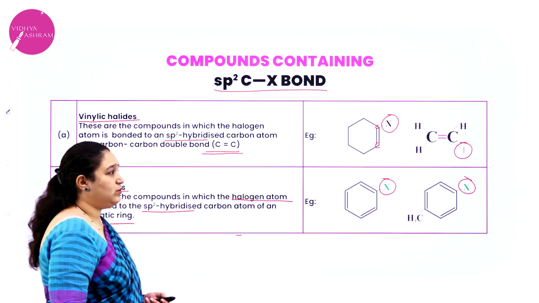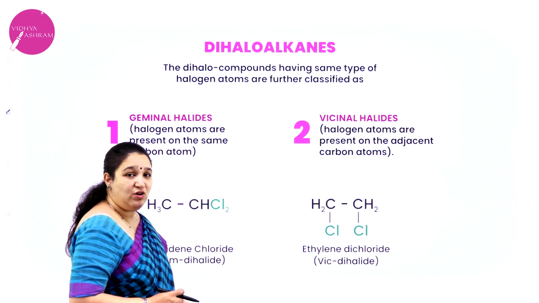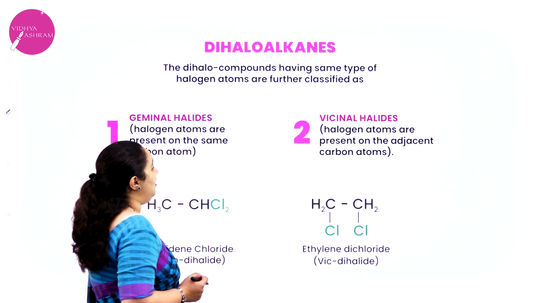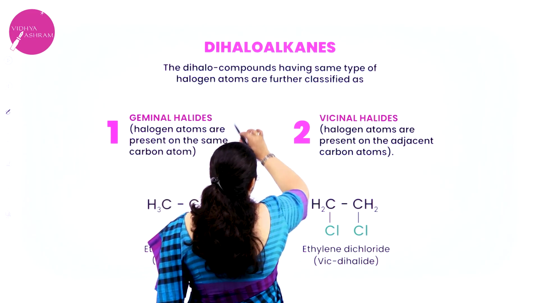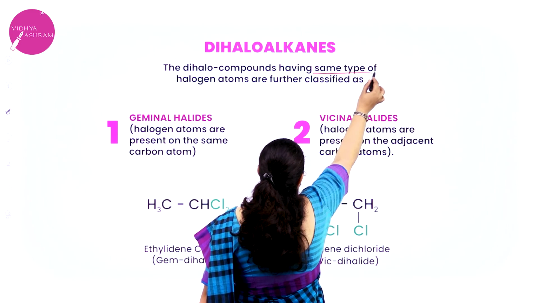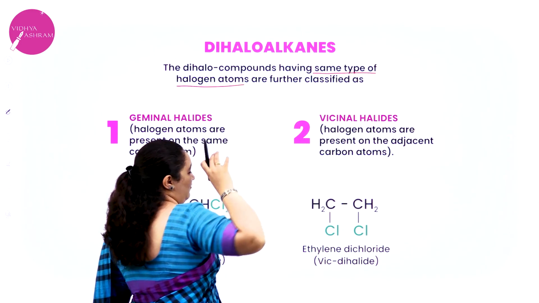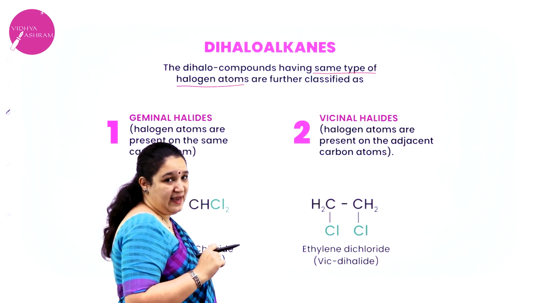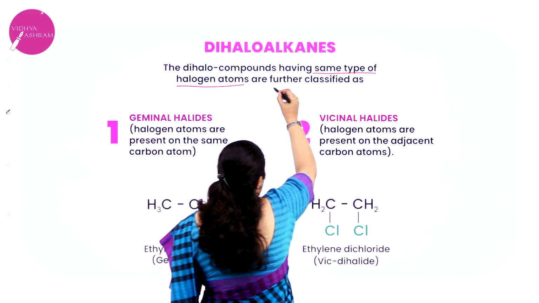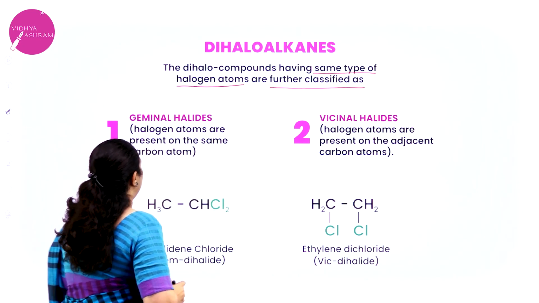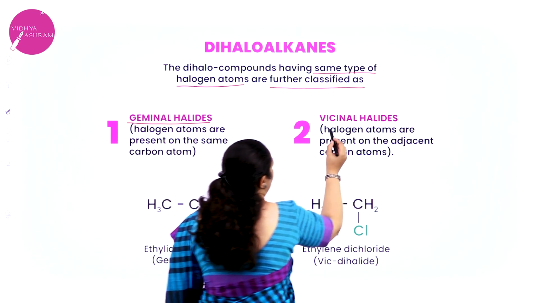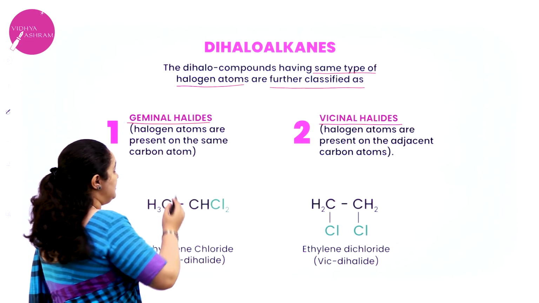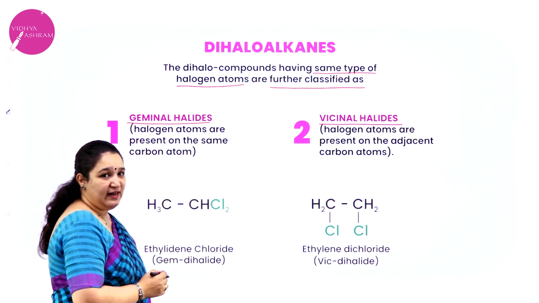Next, what are we going to learn? Classification of dihaloalkanes. So dihaloalkanes have the same type of halogen attached. See here, there is only a very small amount for you all to study. If the same type of halogen is attached, further, it can be classified as geminal halide and vicinal halide. What is it? Geminal halide and vicinal halide.